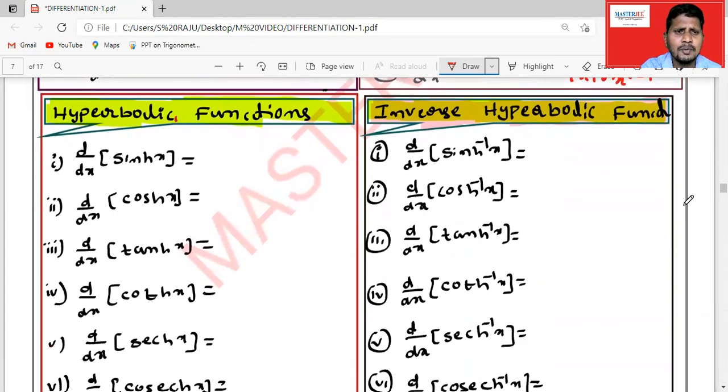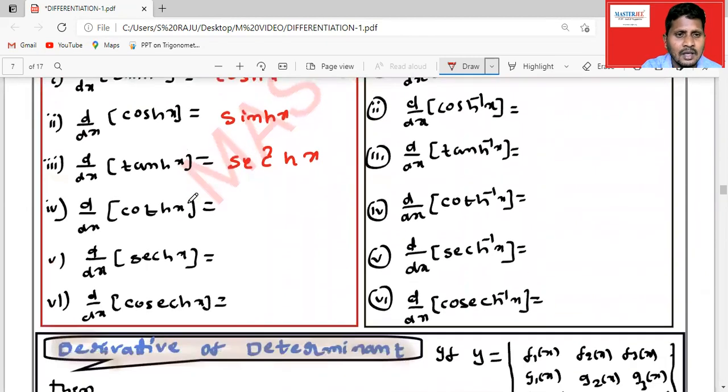Let us see hyperbolic functions. Here also, to remember the derivatives of hyperbolic functions: your first 3 functions are positive, the next 3 functions are negative. Sin hx gives cos hx, like trigonometry. Cos hx gives sin hx, and tan hx gives secant square hx. In trigonometry, cos x gives minus sin x, but in hyperbolic it is positive.